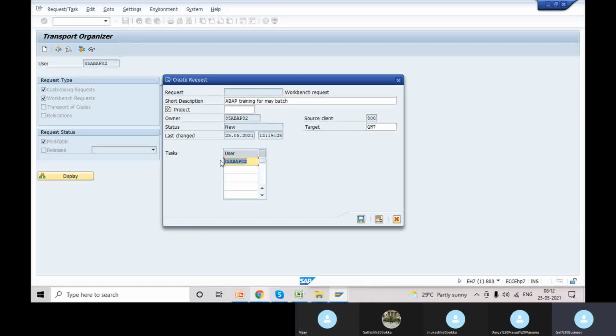Because if you are mentioning only your user ID, the other person will not be able to see this transport number unless we provide the transport number, then they can change the owner of the transport. But if you are not providing it, they will not be able to identify it if there are a number of transports. Suppose you are on sick leave or something, we should have a backup, so you can take another developer ID and put their user ID here, okay? I'm just continuing with my ID only, so you can click on save here.